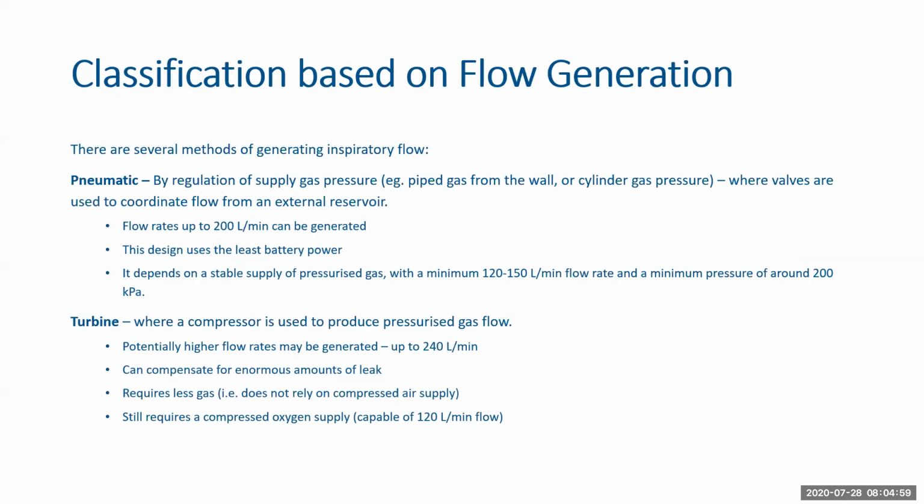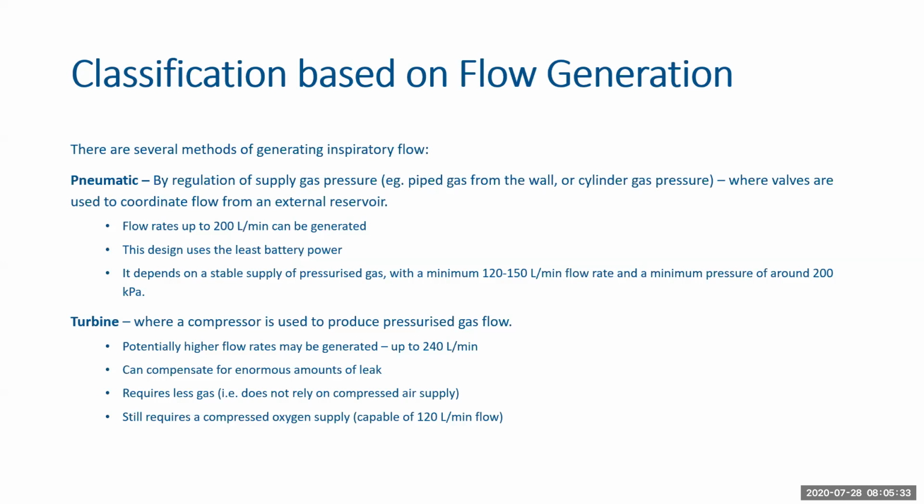The first is pneumatic, where the regulation of supply gas pressure, that is pipe gas from the walls installed in hospital, or the cylinder gas pressure is controlled using valves from an external reservoir. Its flow rates can be up to 200 liters per minute, and its design uses less battery power. It depends on a stable supply of pressurized gas with a minimum of 120 to 150 liters per minute flow rate and a minimum pressure of around 200 kilopascals.